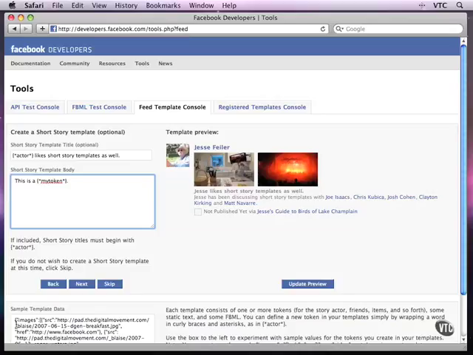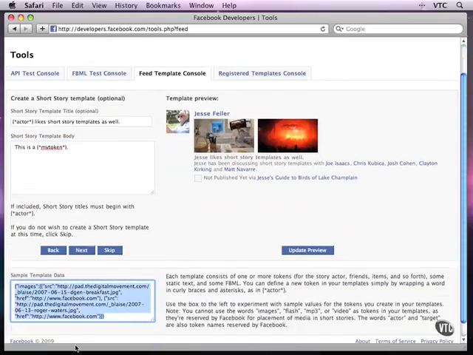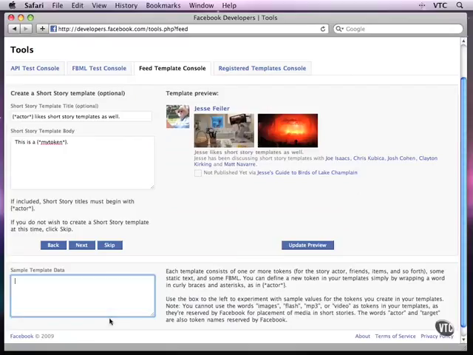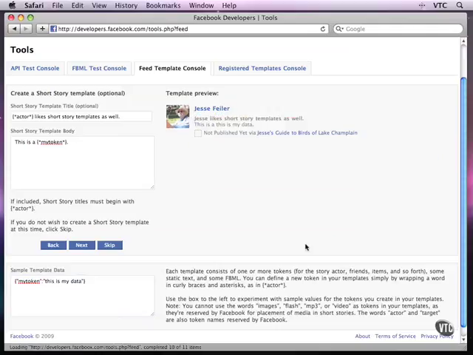And down here in the sample template data, what I will do is to create the replacement for my token. And I'm going to start again with pointed brackets, but now I'm going to use quotes. My token, close quote, colon, close quote, pointed brackets. And I'm going to update the preview.